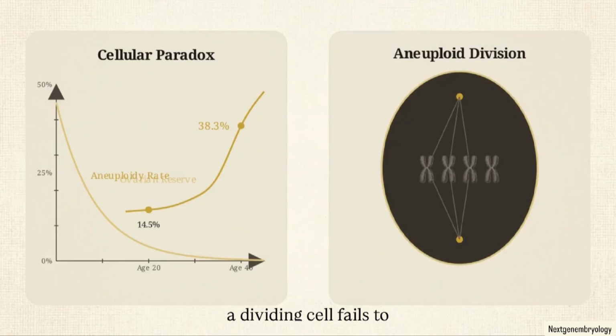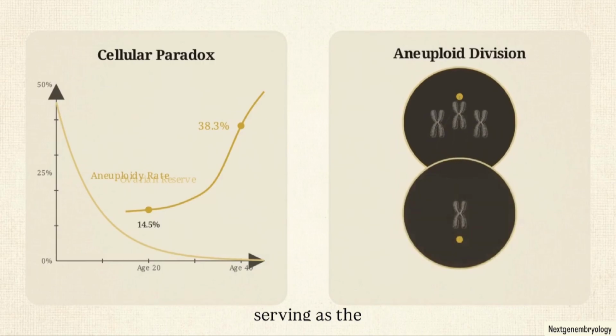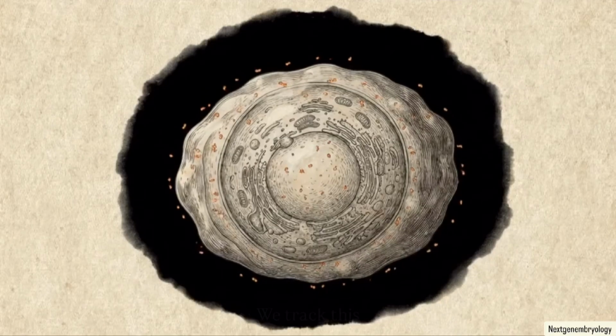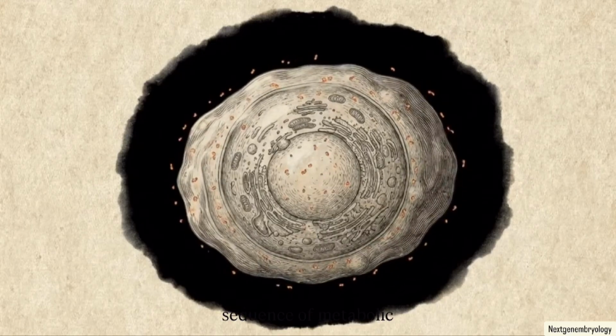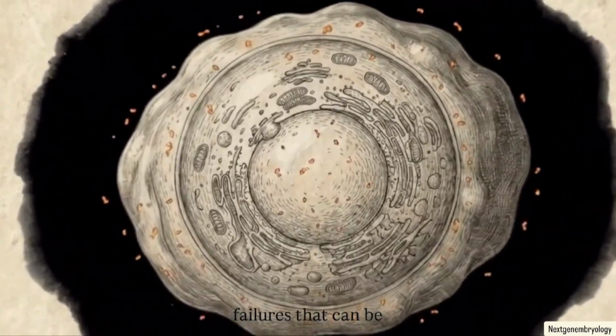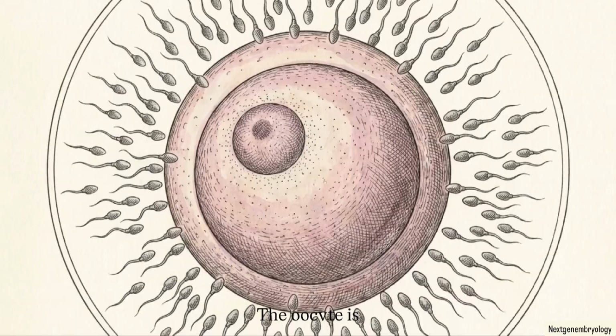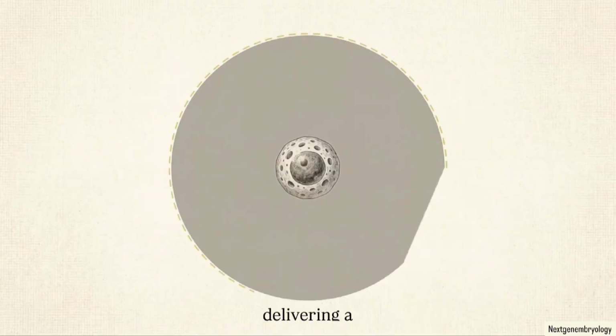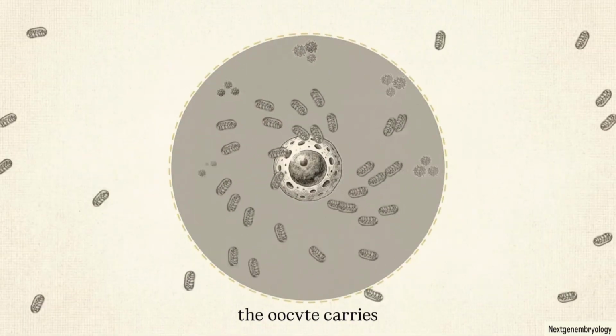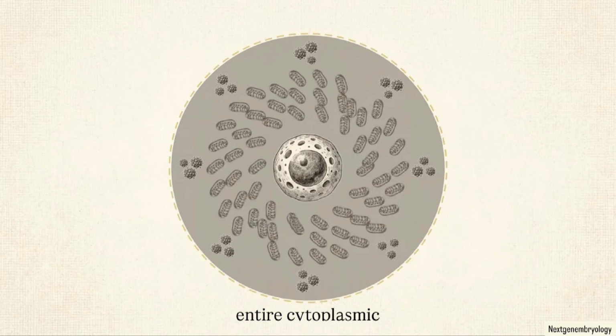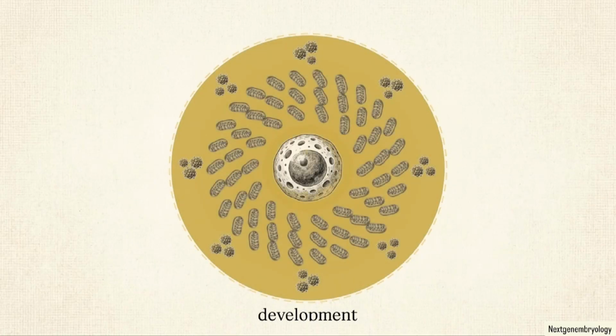Aneuploidy occurs when a dividing cell fails to distribute its 23 chromosomes evenly, serving as the primary driver behind IVF failure. We track this age-related decline as a sequence of metabolic and epigenetic failures that can be identified and measured at the single-cell level. The oocyte is the largest cell in the human body. Unlike a sperm cell delivering a genetic payload, the oocyte carries the entire cytoplasmic machinery required to support the first critical days of early embryo development.